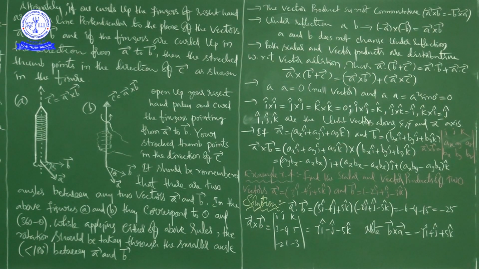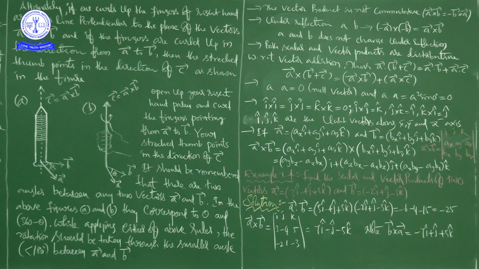And here the magnitude of both is the same, that is, A bar cross B bar is equal to AB sin theta. So AB sin theta into n cap, where n cap gives us the direction of the resultant vector.